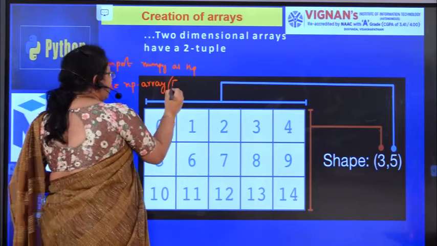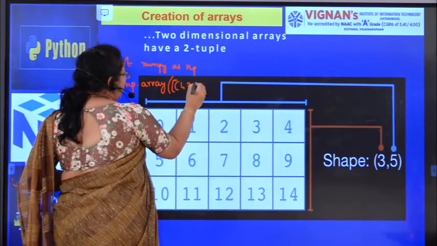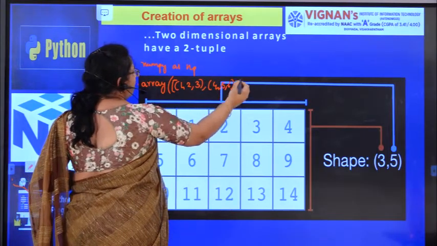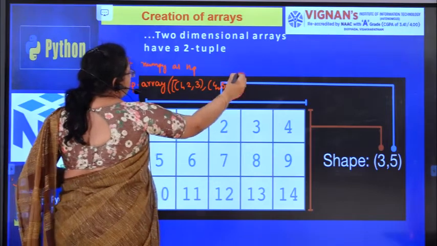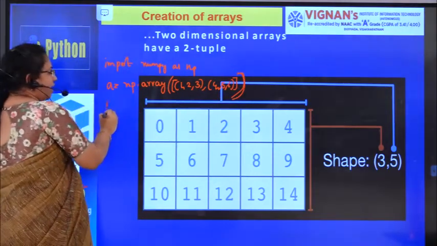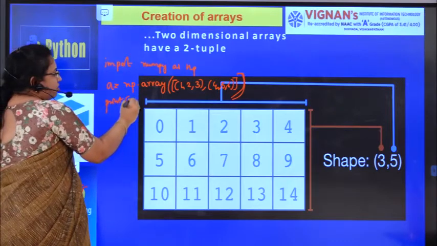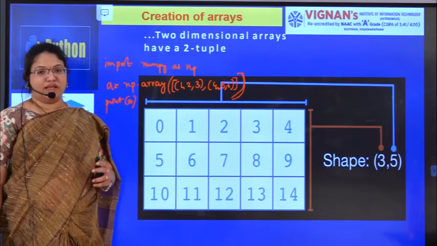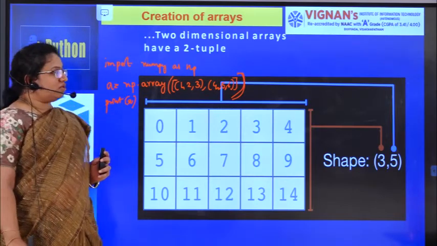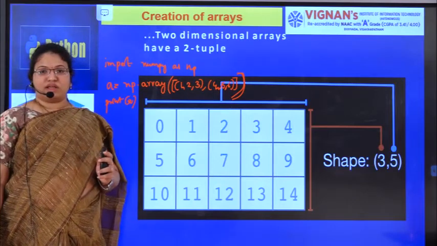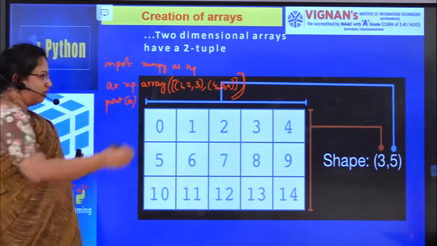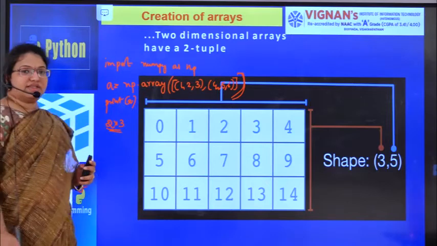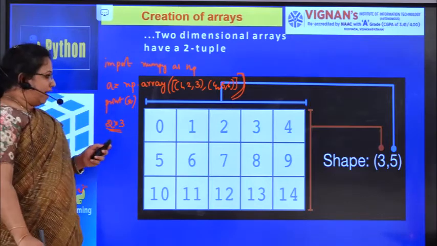So I will write 1, 2, 3 and 4, 5, 6. Now I have created an array of 2 dimensions. 1, 2, 3 and 4, 5, 6 are the elements of my 2-dimensional array. How many rows are there here? 2 rows. How many columns? 3 columns. So what is the shape? 2 by 3 is the shape of this 2-dimensional array.